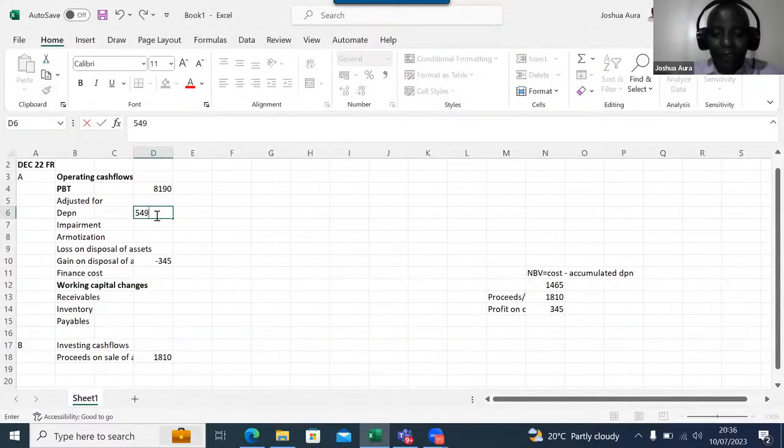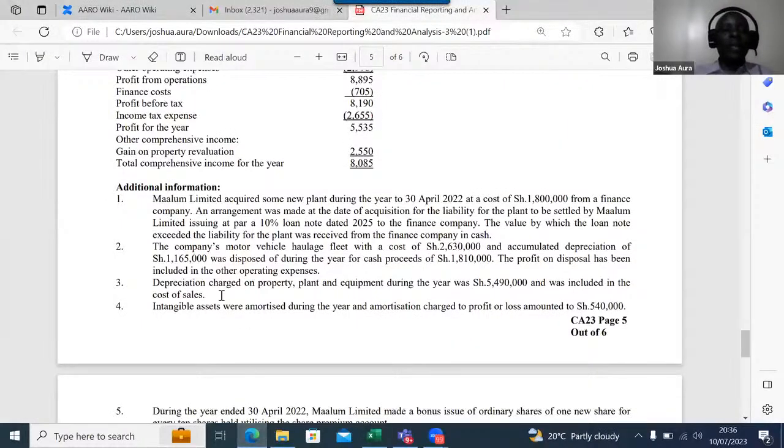I have this 5490 like that. All right. So 5490 depreciation. So then, ladies and gentlemen, from there, you continue nicely. We go to note number 3, depreciation.